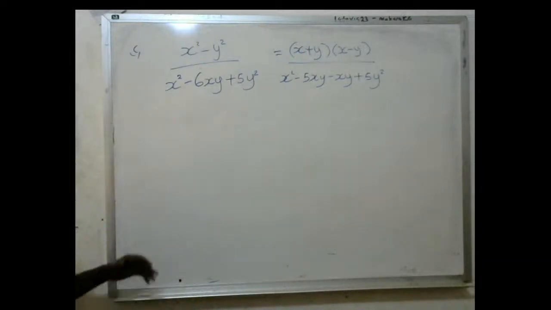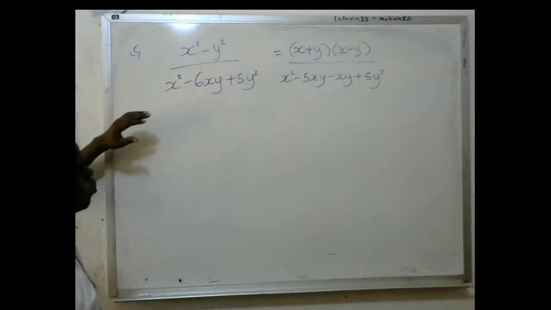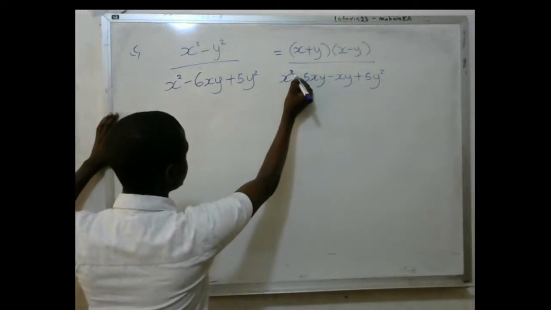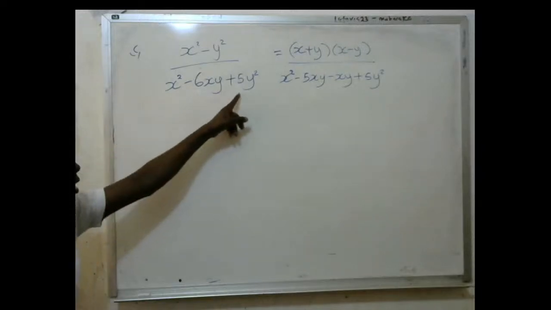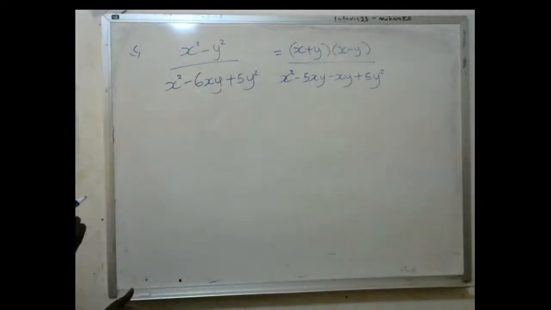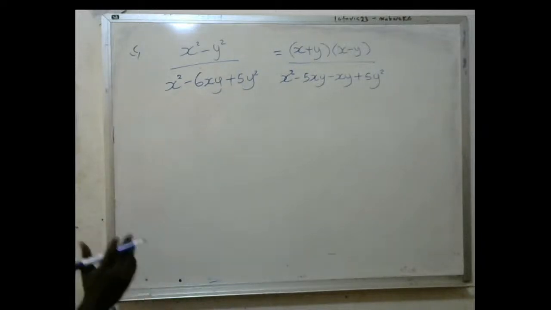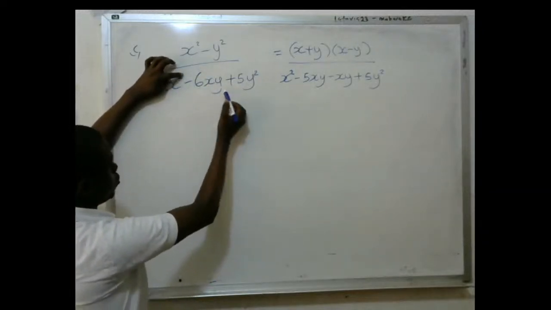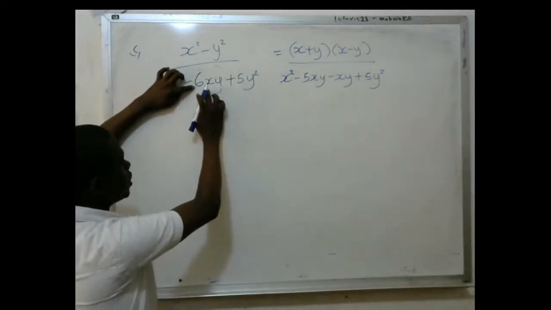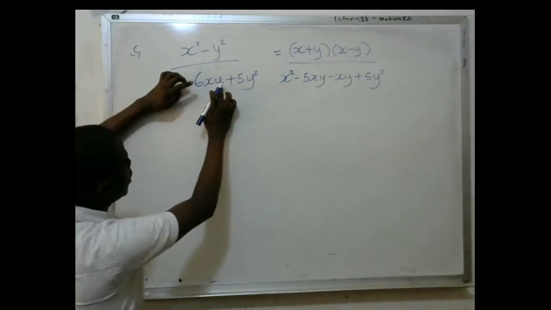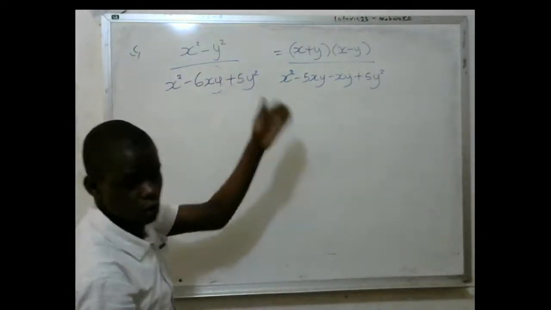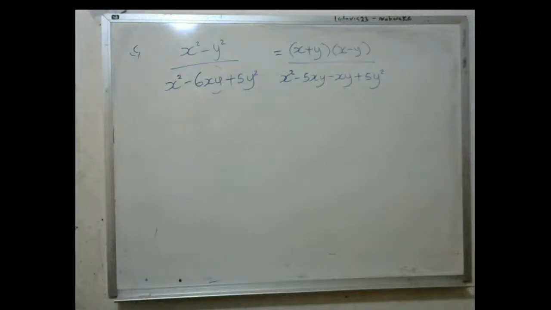I repeat this. Remember this one, I told you to look for a way of making these ones 4. There are 3 terms. How am I going to do it? Get two numbers with a sum of negative 6 and a product of 5. So the two numbers are negative 1 and negative 5. We are substituting them in this place. They take these coefficients, they take these unknowns which are there. It is negative 5xy, then minus xy.